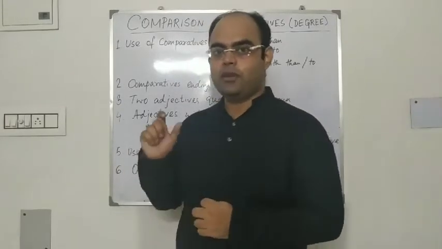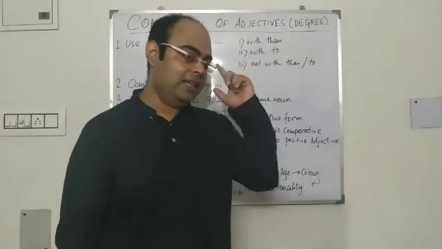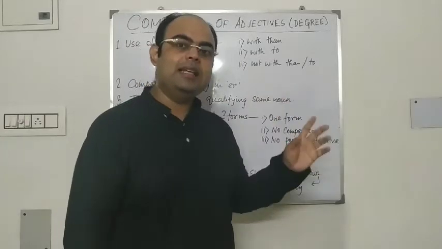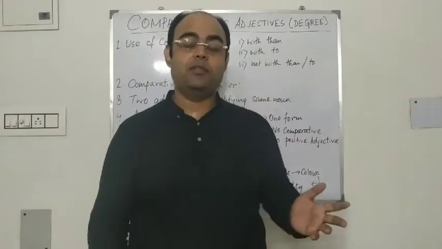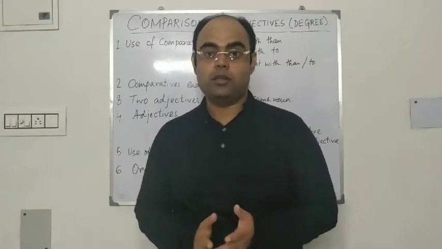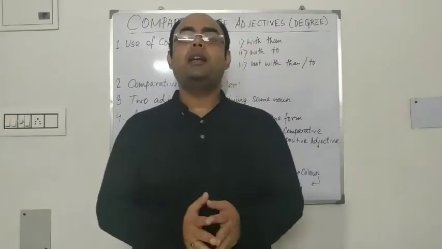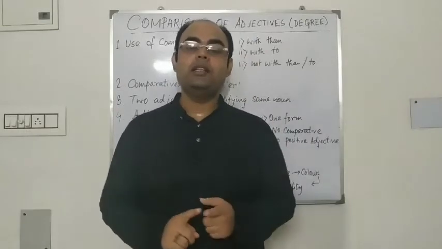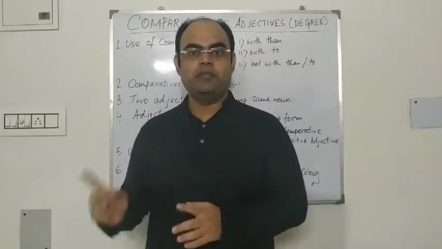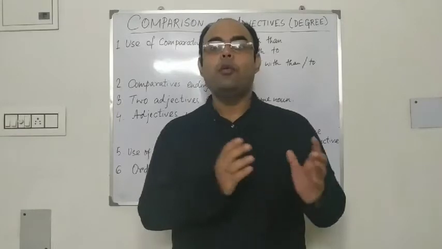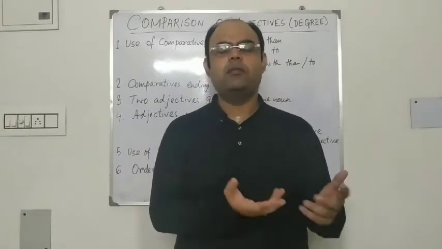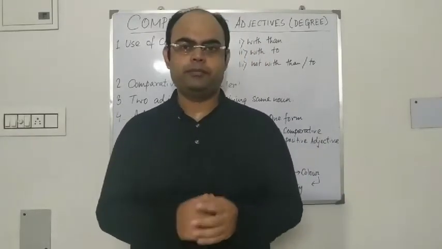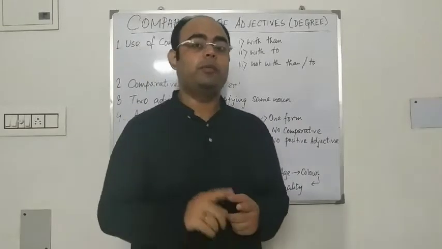So in the case of adjectives that end in er, we add er and est in normal cases, when the comparison is between two individuals or among a group. But when the comparison is between the qualities of the same noun, the same person, the same individual, then we add more or most before it in using comparatives or superlatives. This is a very important topic. Please don't forget this.